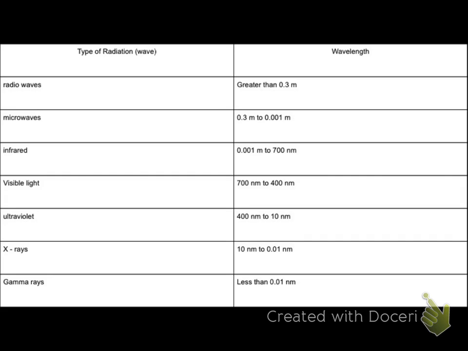Okay. Then, if we go down even smaller, we get X-rays, which are 10 nanometers to 0.01 nanometers. I'm sure you know what we use X-rays for, but they're used for imaging inside your body. Okay. And then we have gamma rays, which are anything less than 0.01 nanometers. And I cannot remember off the top of my head what we use gamma rays for. It's not a super common thing, but they are useful. Okay. This is all the types of electromagnetic radiation, and we tell them apart by looking at their wavelength. All right.